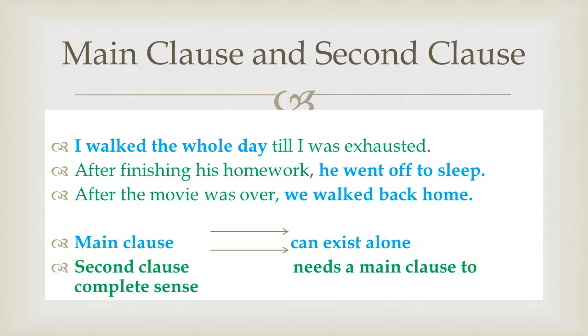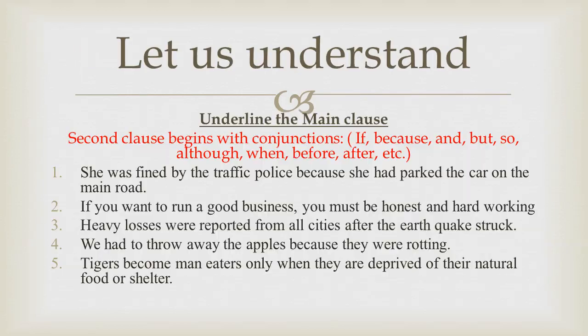Let's move to our exercise. Let us understand. It asks us to underline the main clause. You have to identify the main clause and then underline it. It is very easy. How do you identify the main clause? All these sentences have two clauses only.